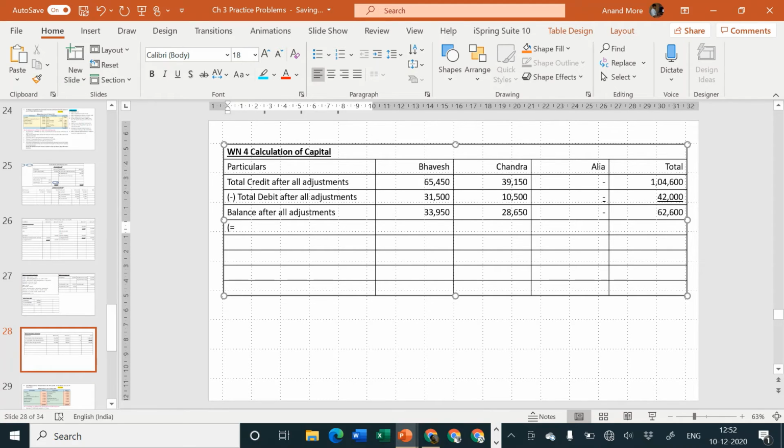Now they have told you that whatever is there as the old capital of partners after all adjustments should be taken as the basis, and then the same amount is going to be divided among the partners in their new profit sharing ratio. Expected capital in new firm.